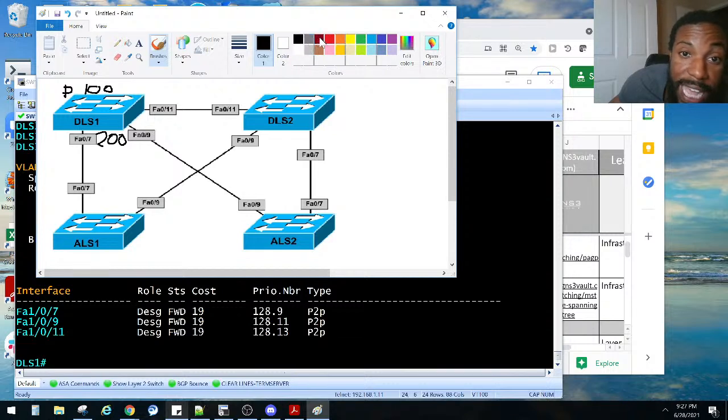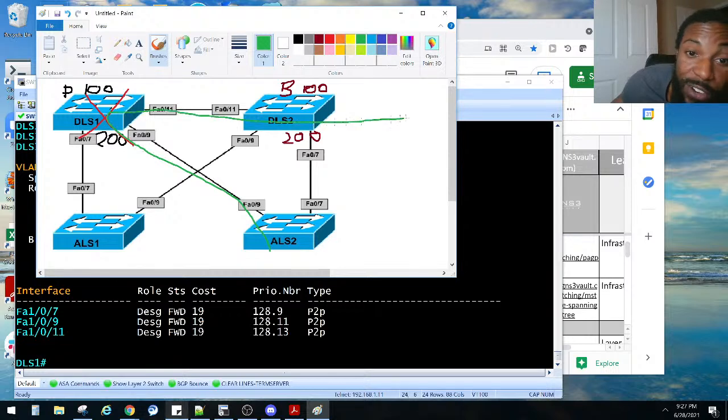Now, this guy is going to be the backup root bridge for 100 and 200. Why do we do this? Y'all know why? Because just in case this guy goes kaput, right? We have backup root bridges. Because remember what I said about the root bridge, right? If this guy is the primary root bridge, and all the traffic needs to go to this switch before we go out to the internet. Remember that little fake cloud that I had over here, right? But if this switch goes down, where's he gonna go to send his traffic?